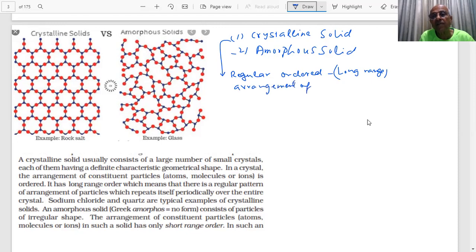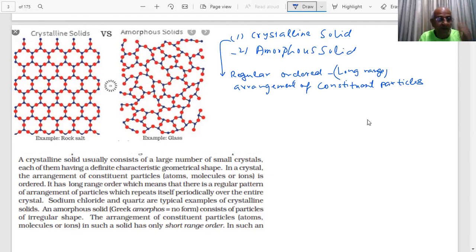Arrangement of constituent particles, students. There is a regular repeating pattern. The arrangement is repeating, students, as you will see in the case of sodium chloride and quartz. As you have seen here, there is a regular repeating pattern. So this is a crystalline solid.